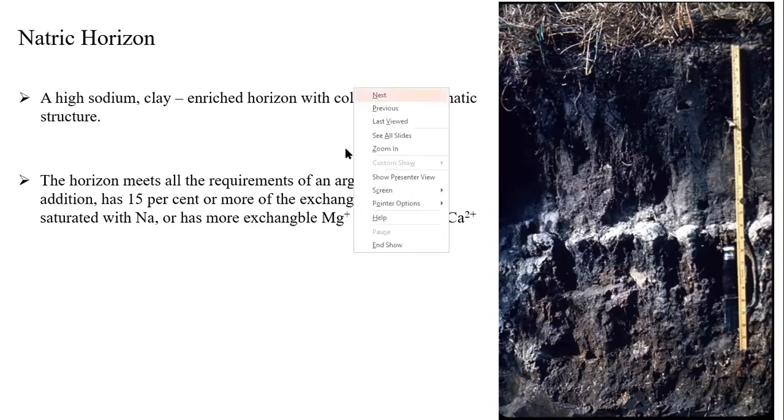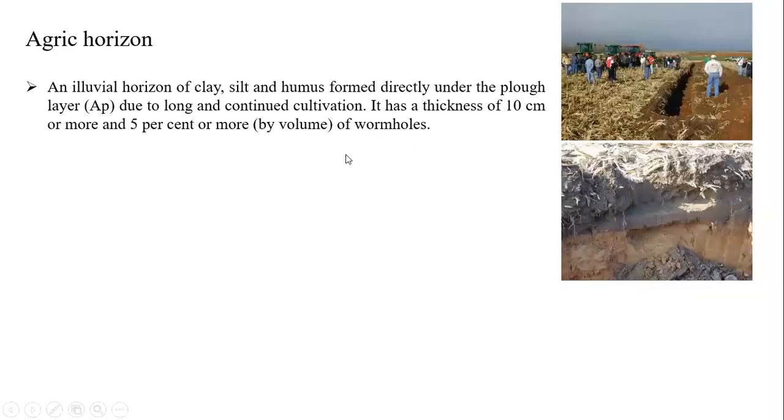Next one, ergic horizon. Naturally, students, it is directly formed under the plow layer. Plow layer means Ap. It is also an alluvial horizon of clay and silt and formed directly under the cultivation horizon. The thickness will be around 10 centimeters or more, with 5% or more volume of wormholes. Wormholes means we can see some disturbance by the earthworms and other biological organisms.